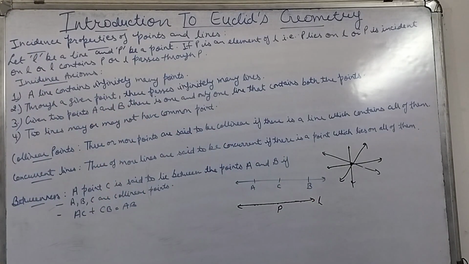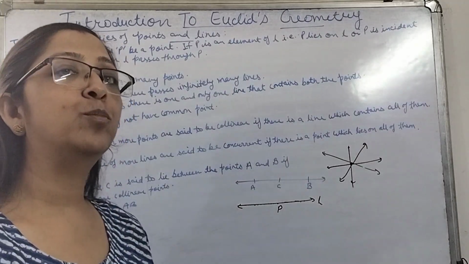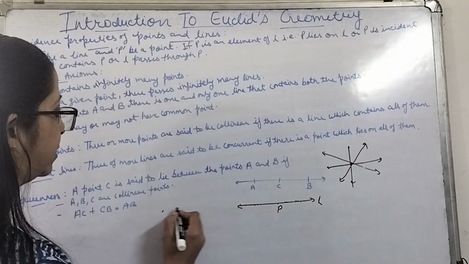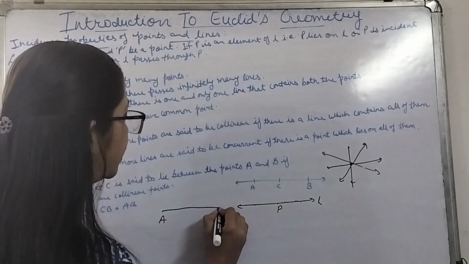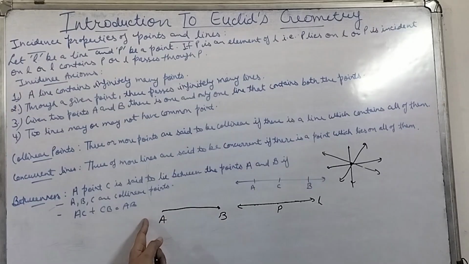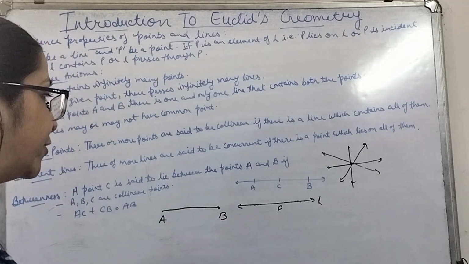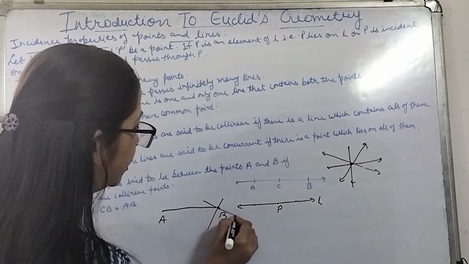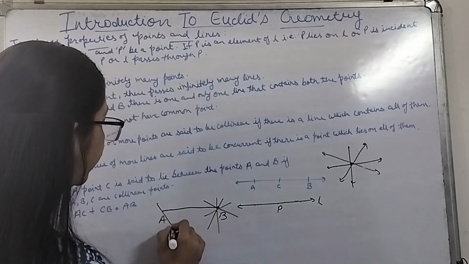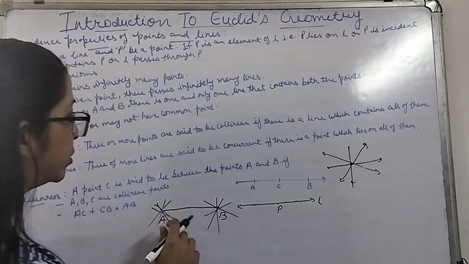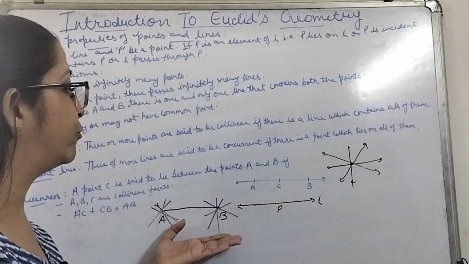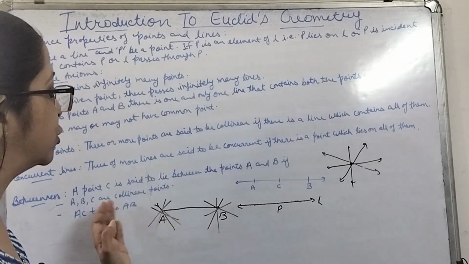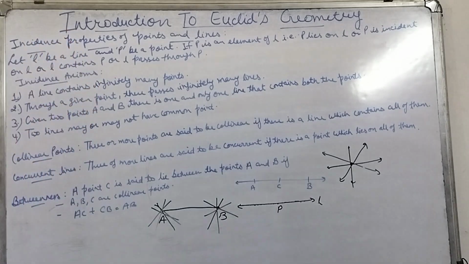Given two points A and B, there is one and only one line that contains both the points. If there are two points, this is your point A and this is your point B, then only one line will pass through both of them. Infinitely many lines can pass through any one given point, but if we talk about both the two points, there will be only one line which is common for both, that passes through both the points.